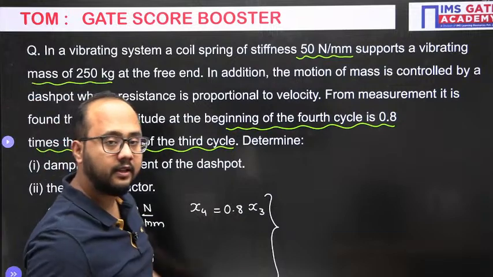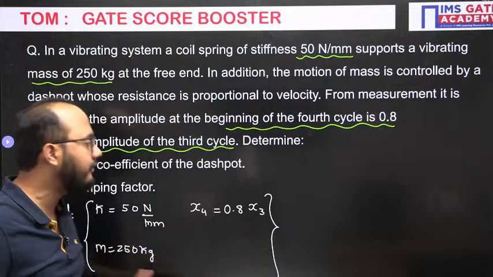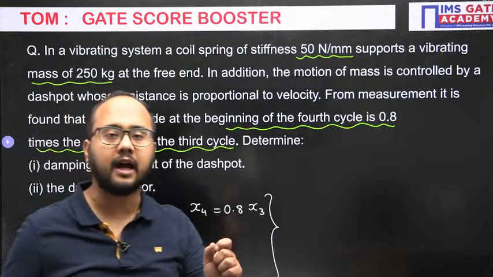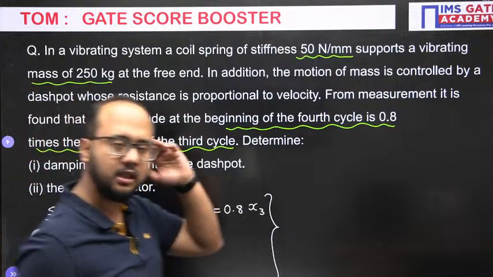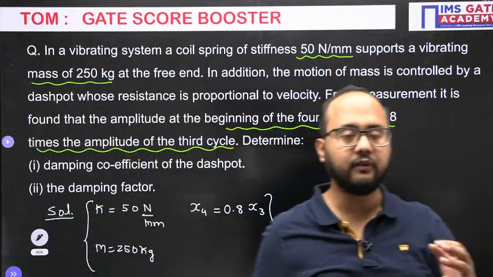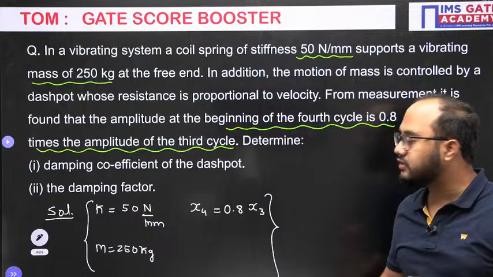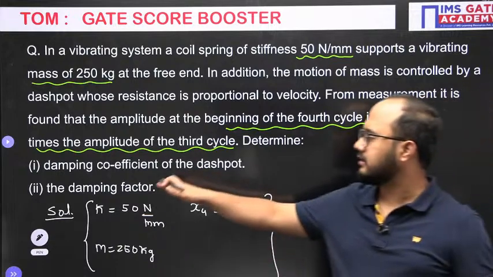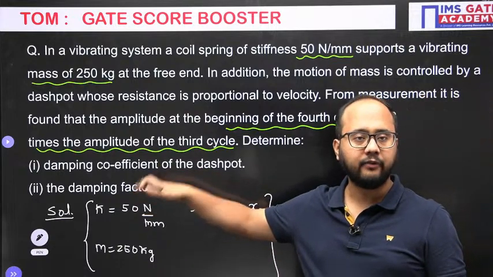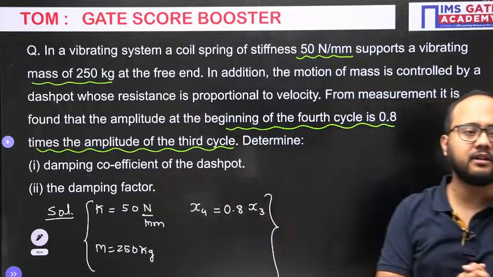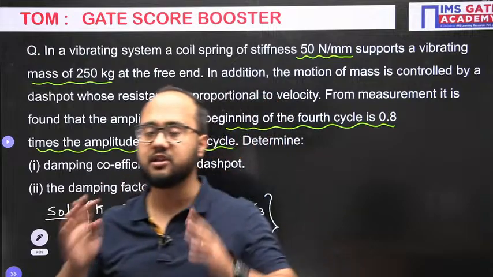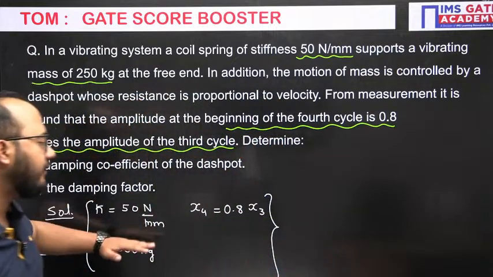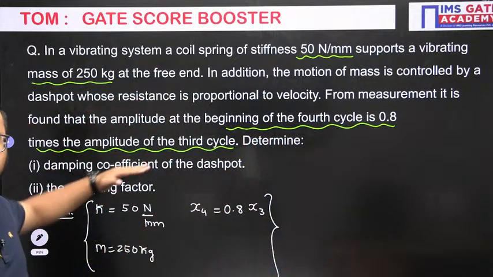Now, we have to understand, with these given parameters, how we will be able to calculate the first part, the damping coefficient and the damping factor. Just think about the relations. Okay, everyone, just think about the relation which will help us calculate both, the damping factor and the damping coefficient. So everyone try. Okay, these are the given parameters. Think about the relation which can relate these given parameters with these unknowns.